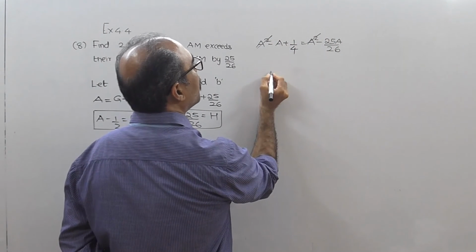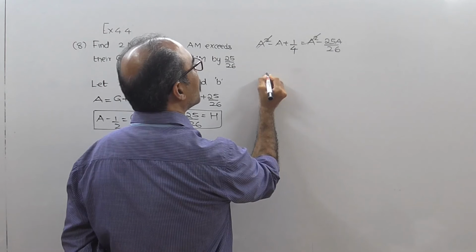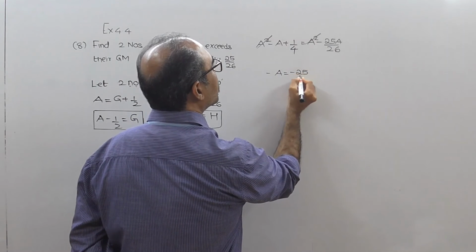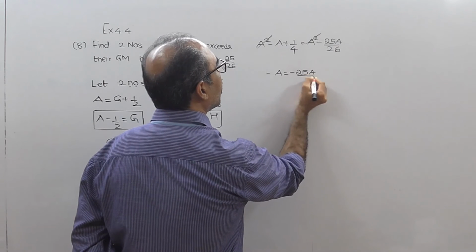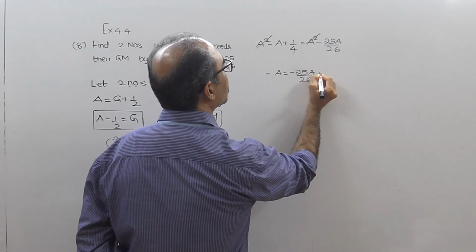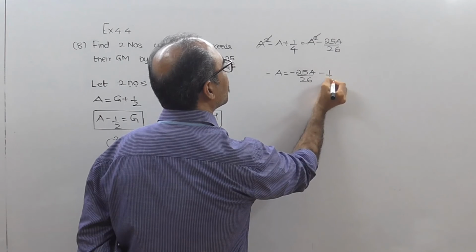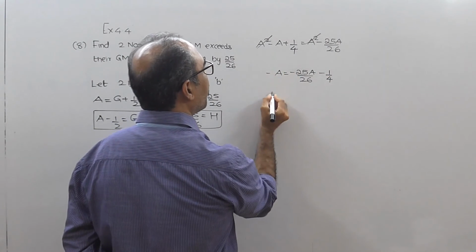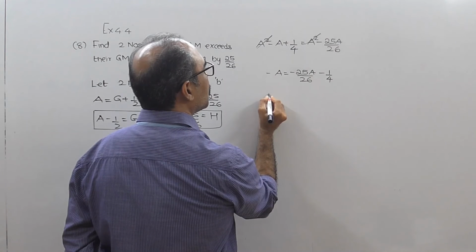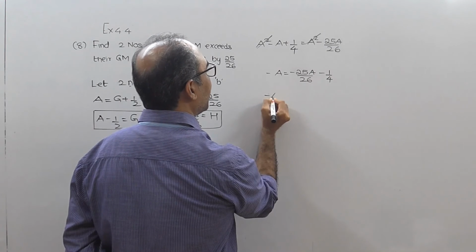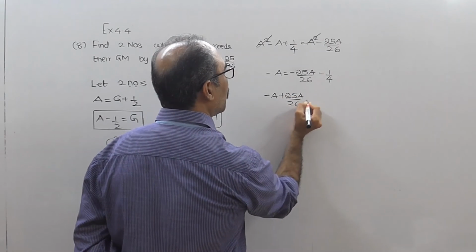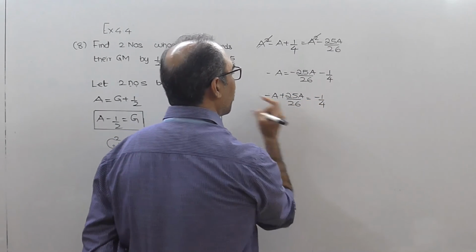So probably you get this as minus A equal to minus 25A upon 26 minus 1 by 4. I can get 25A to this side. So I get minus A plus 25A upon 26 equal to minus 1 by 4.